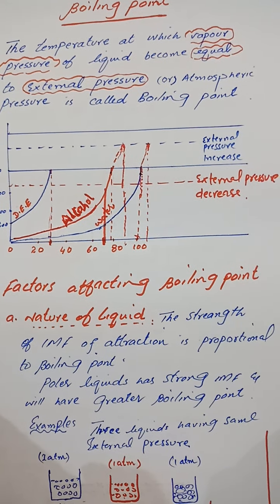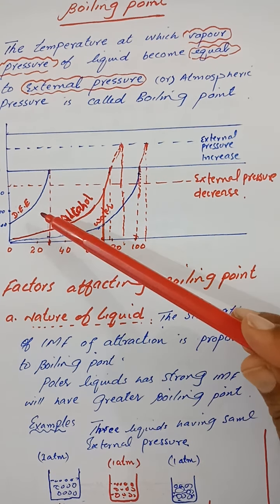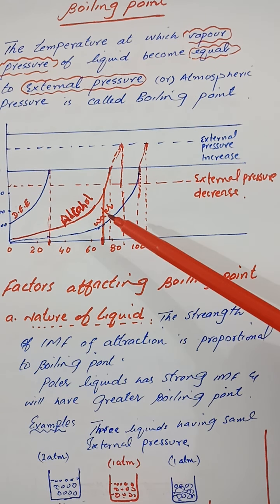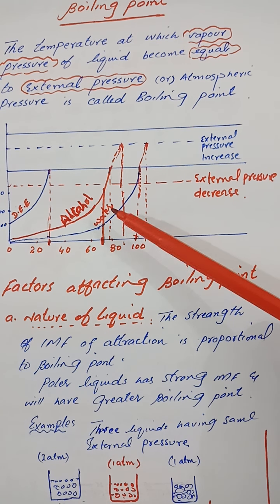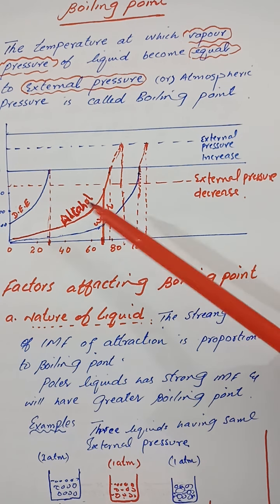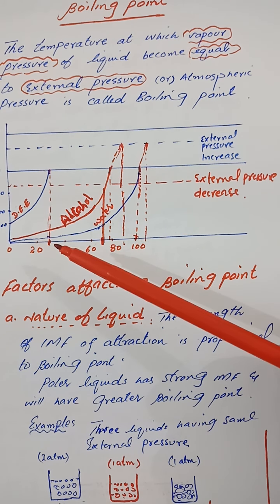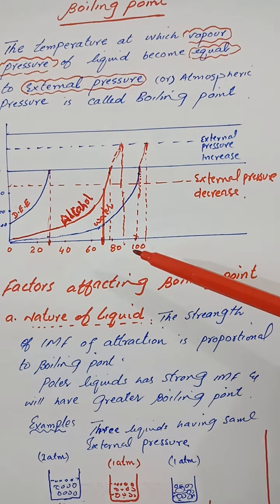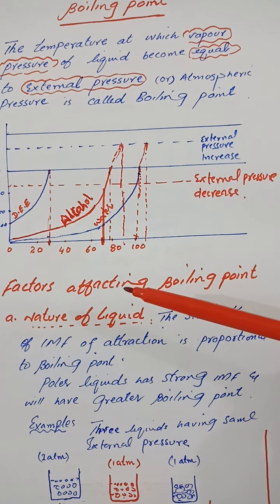So if we compare the boiling point of three liquids in the graph, diethyl ether, alcohol and water, then the boiling point of water is 100 degrees centigrade, that of alcohol is 79 degrees centigrade, and that of diethyl ether is almost 35 degrees centigrade. It is because in water the intermolecular forces are strong, that is why water will have a greater boiling point.